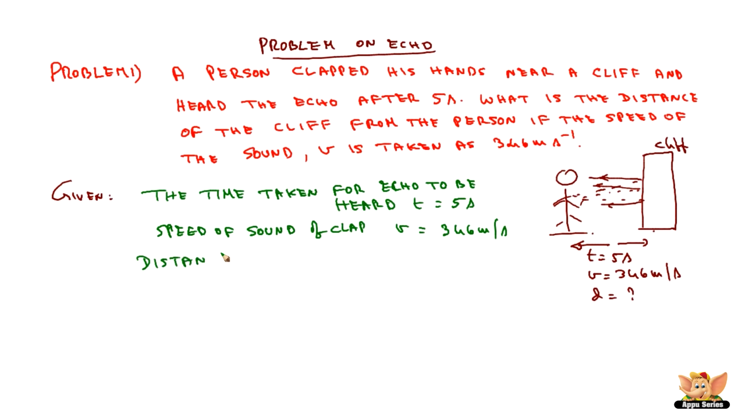What is the distance traveled by the sound? Because we have the sound's time and the sound's speed, we will be able to find the distance traveled by the sound. So the distance traveled by the sound, d, is equal to v into t, which is 346 into 5, which gives rise to 1730 meter.